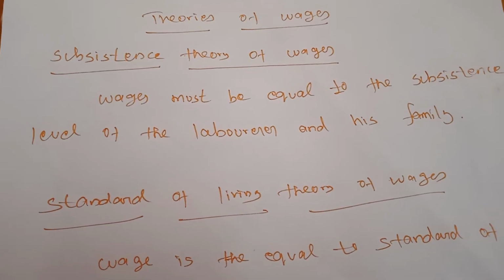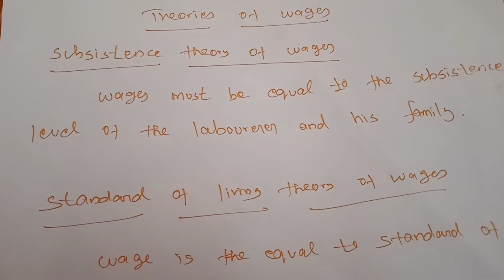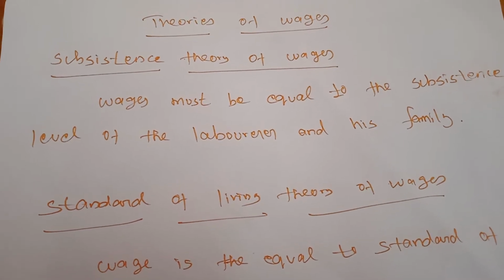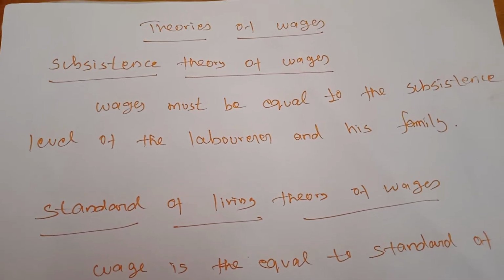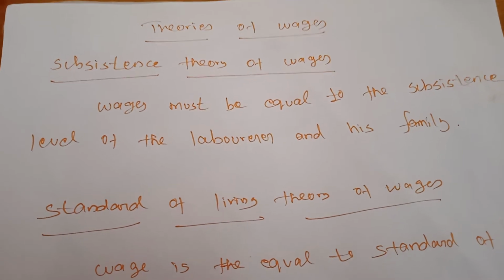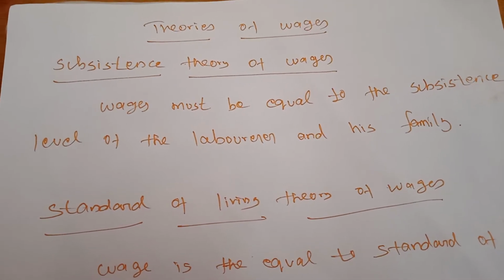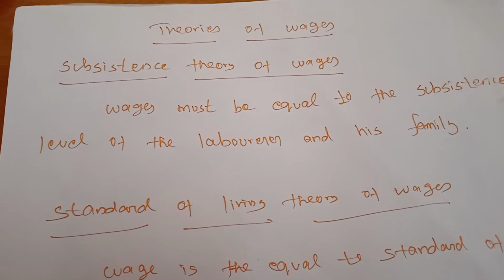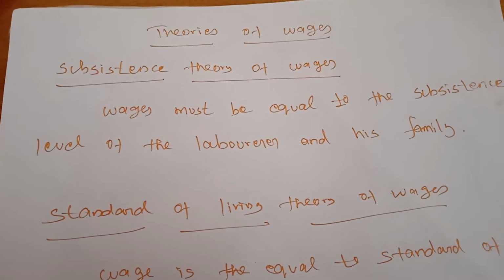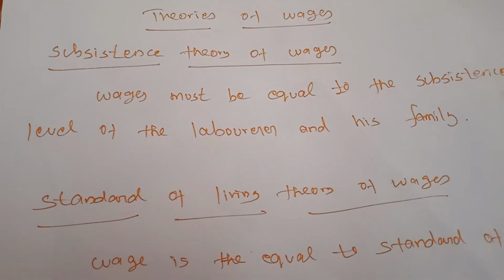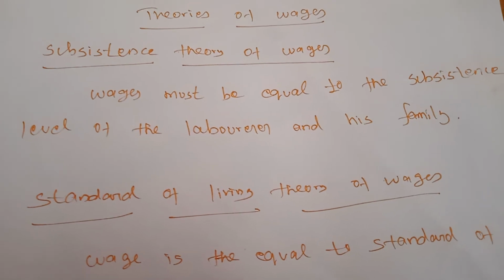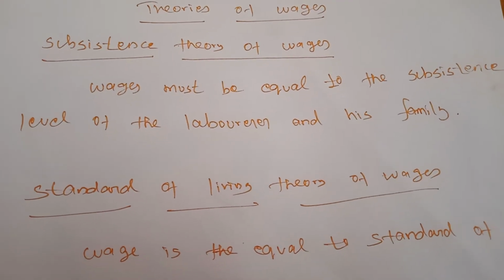Otherwise, all the increased population will fall into poverty. If we want to protect the people, we must increase the supply of commodities on the basis of increasing population levels. So this theory is also mostly associated with the Malthusian theory.